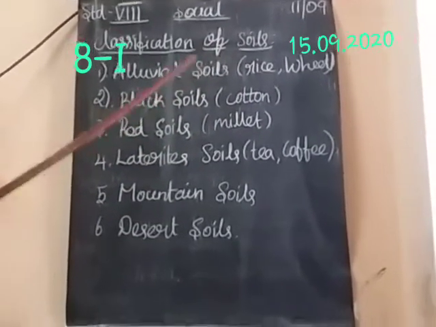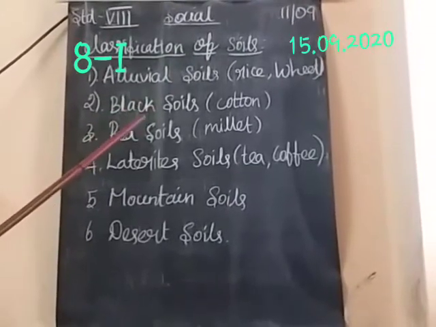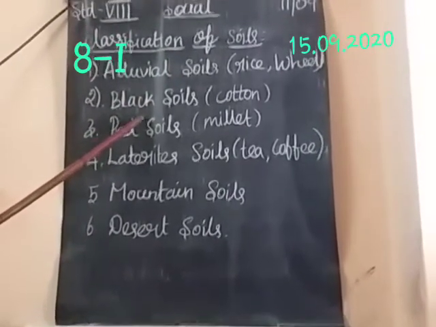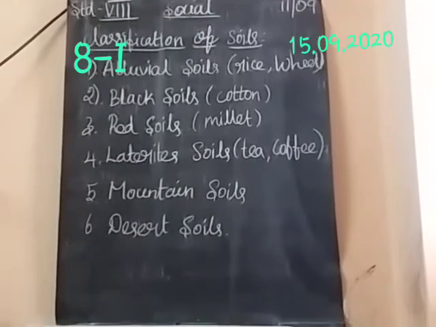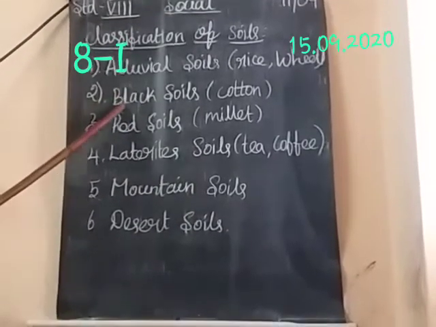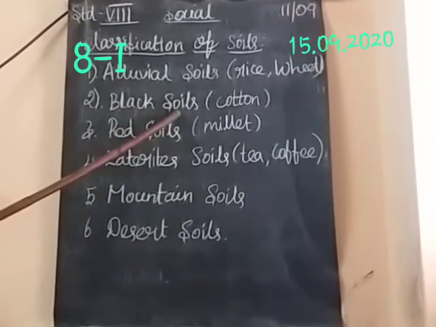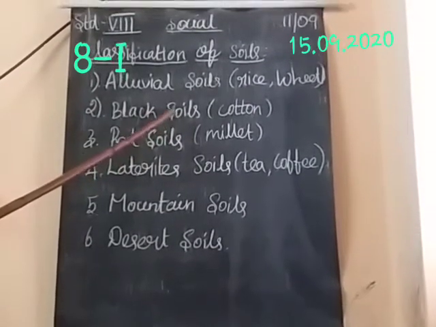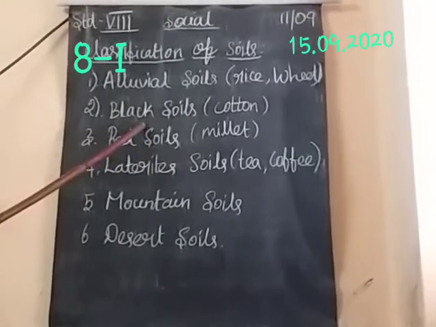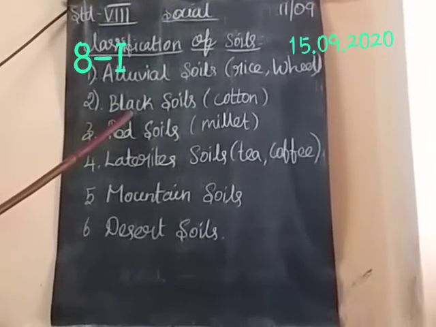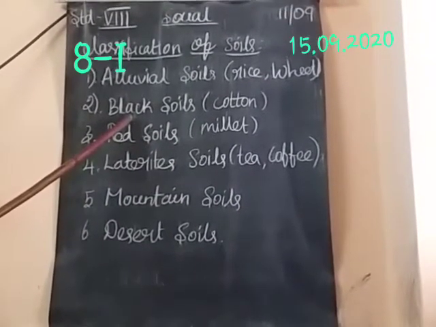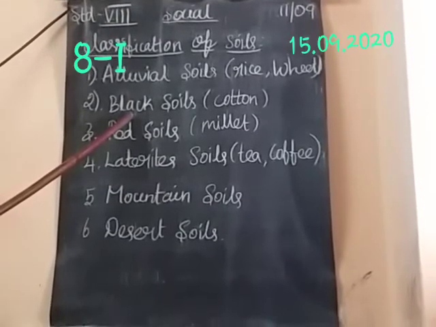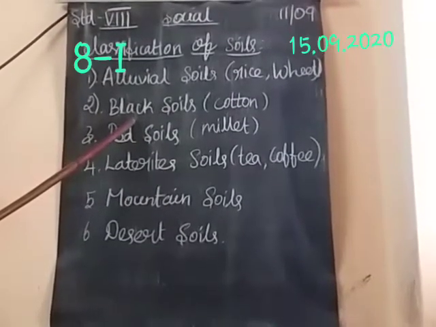The next one is black soil. You see the black soil clay, we make toys by using this black soil only. Okay students, these soils are formed by the weathering of igneous rocks. Black soil is clayey in nature. It retains moisture. It is ideal for growing cotton.